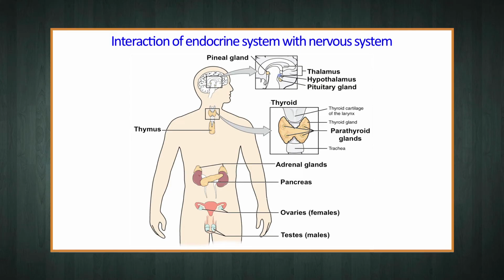The endocrine system, along with the nervous system, functions in the regulation of the body activities. That's why we call this sometimes as the neuroendocrine system, as both the systems work together with each other. The nervous system acts through electrical impulses and neurotransmitters to cause muscle contraction and glandular secretion. The effect is of short duration, measured in seconds and localized.